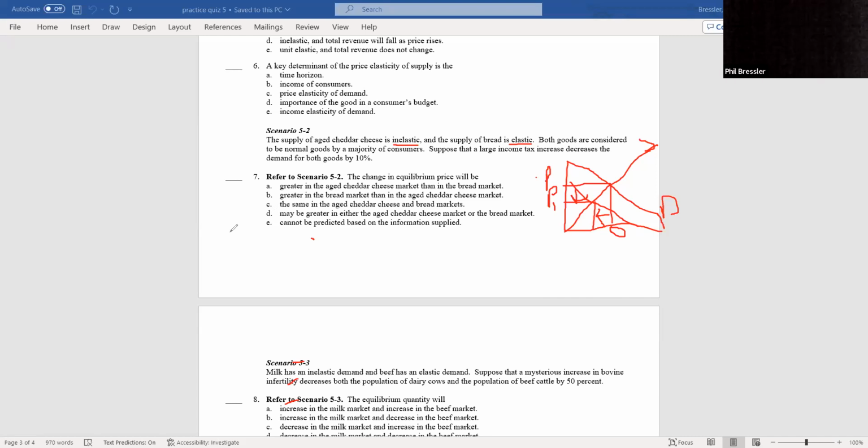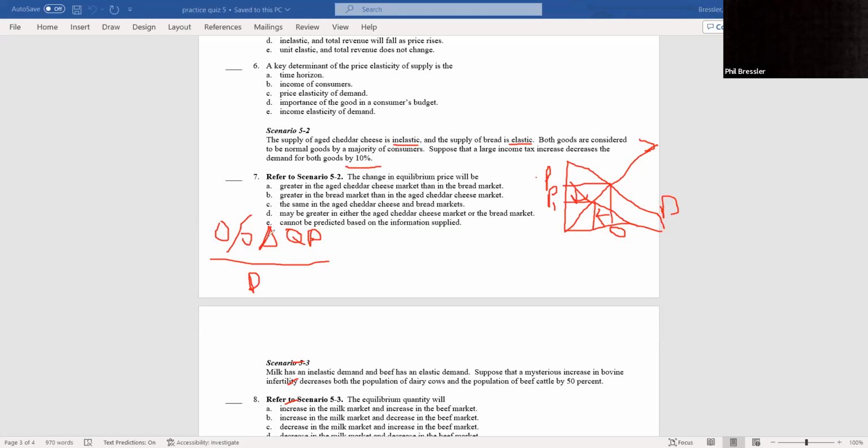Okay. Now, demand elasticity, right? Percentage change. And what's on the top of all of these? Quantity demanded over the percentage change in price, right? I didn't put the percentage change there, I'm just putting price. Now, we know because the demand for both is decreased by 10%.